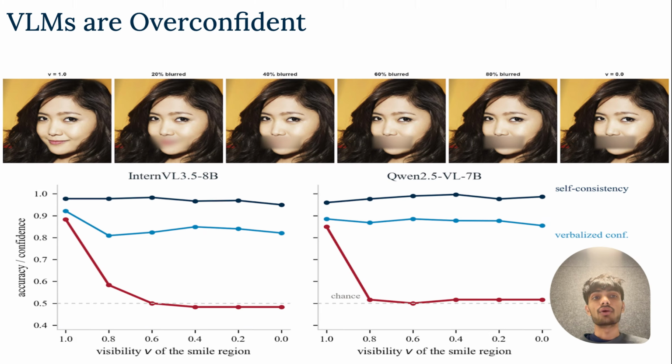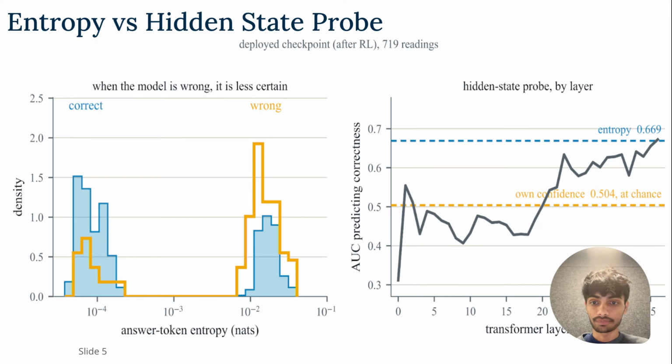And how do we make decisions based on the responses of VLMs, the vision language models? We found out that vision language models are overconfident even when you remove the evidence. So, for example, when this person's face is blurred increasingly, even when the evidence is removed, VLMs are responding very confidently about whether this person is smiling or not. And this motivates us to find some other reliability measure on the answers provided by vision language models.